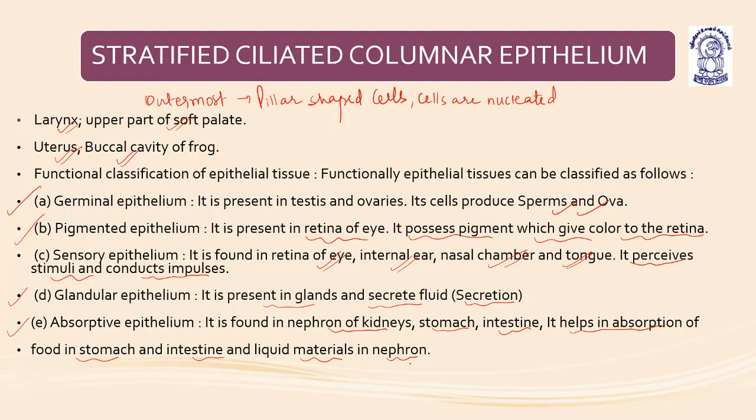Functional classification of the epithelial tissue: functionally they can be classified as germinal epithelium, which will form the sperm and ova. Pigmented epithelium is present in the retina of eye. It possesses pigment which gives color to the retina. Sensory epithelium is found in the retina of eye, internal ear, nasal chamber, and the tongue. It also helps to perceive the stimuli and conducts impulses.